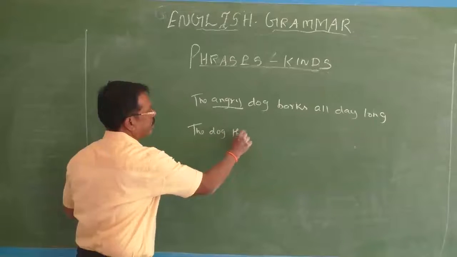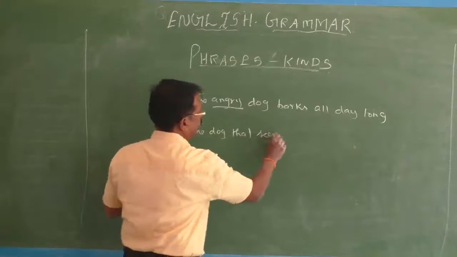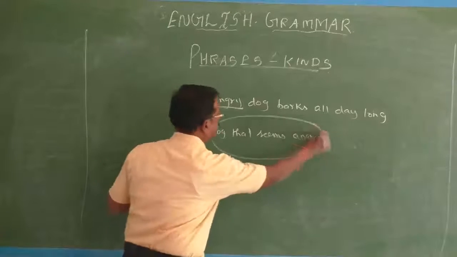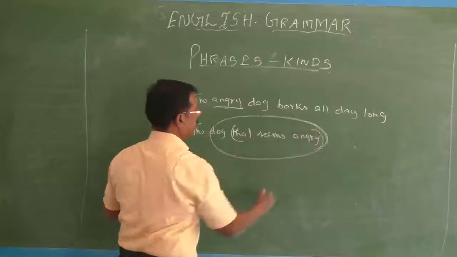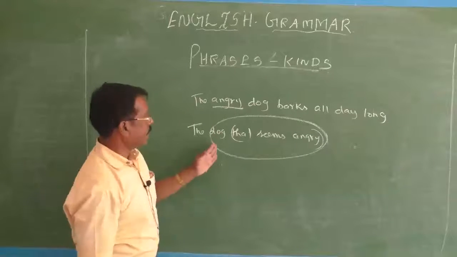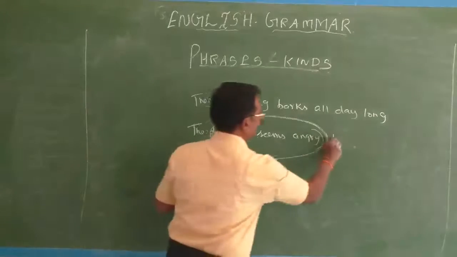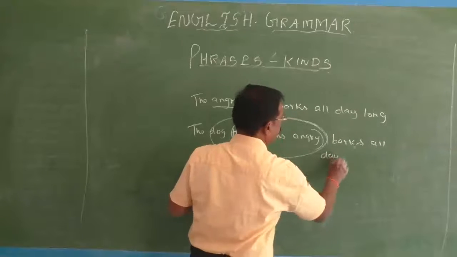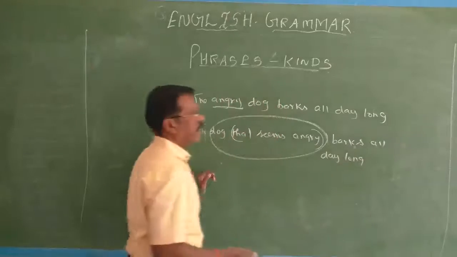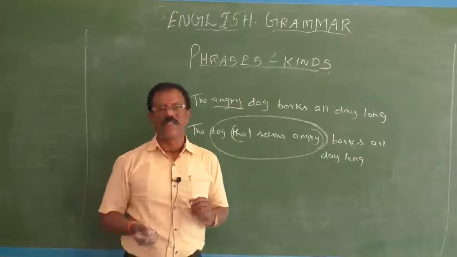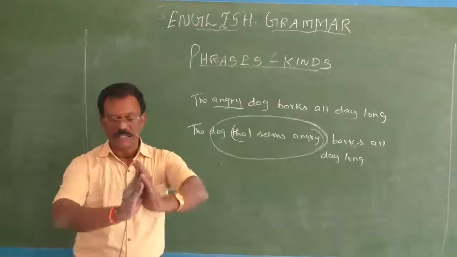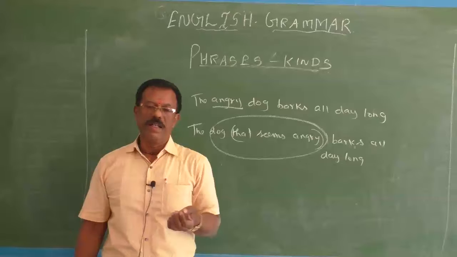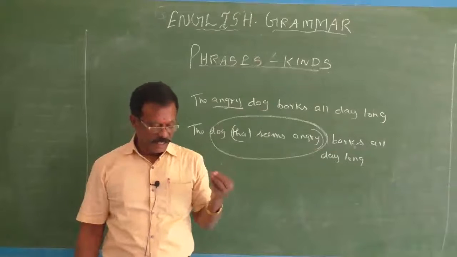The dog that seems angry. Now that seems angry is an adjective phrase. It describes the dog. So in this way an adjective phrase does the function of an adjective. An adjective can be expanded into an adjective phrase by adding some words here and there.